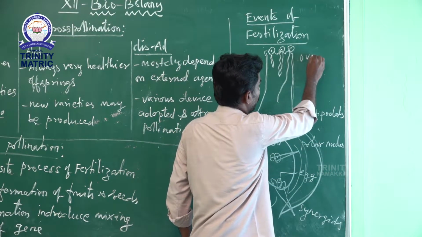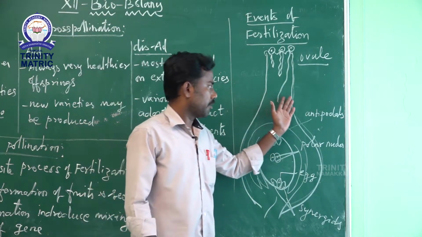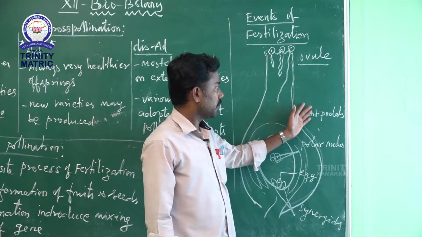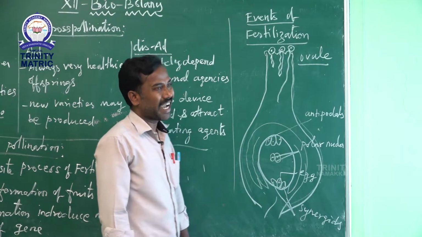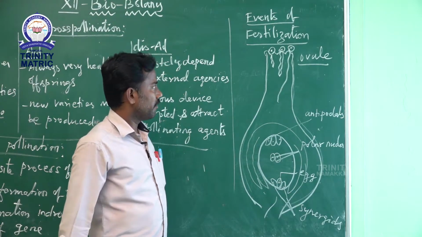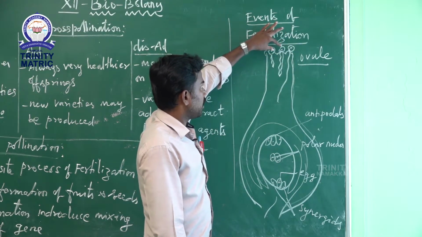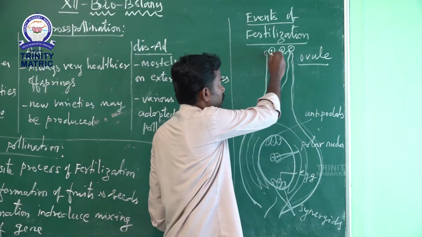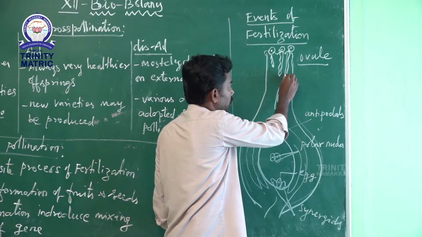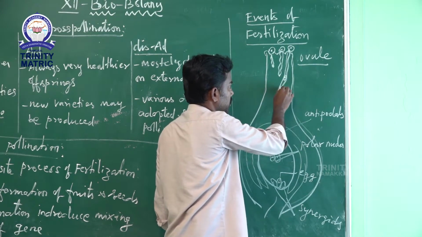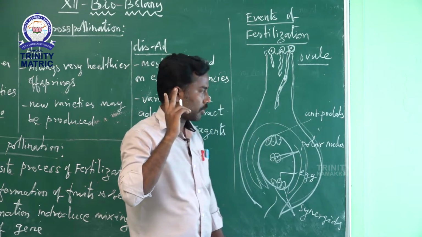This is the LS of ovule. When pollen matures in the anther and reaches the stigma, the stigma is already in a wet condition. After the pollen grains fall on it, they germinate immediately to produce a pollen tube. This is the pollen tube, and each pollen tube contains two male gametes or male sperms. So every pollen grain produces two male sperms.